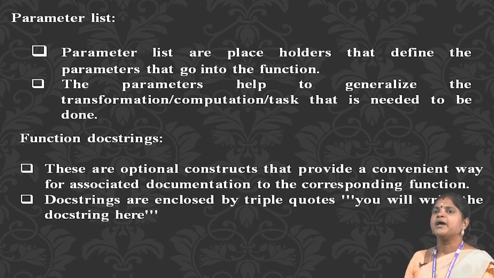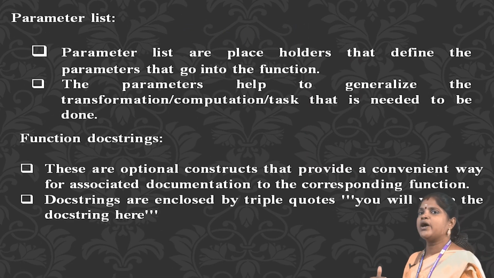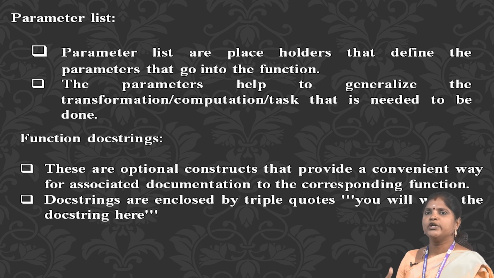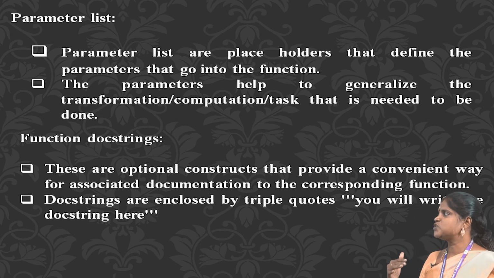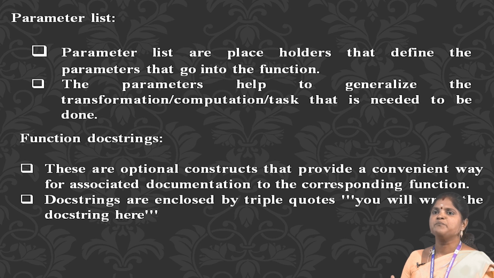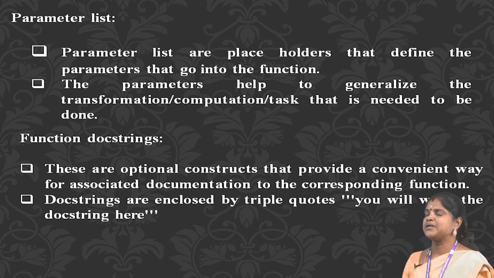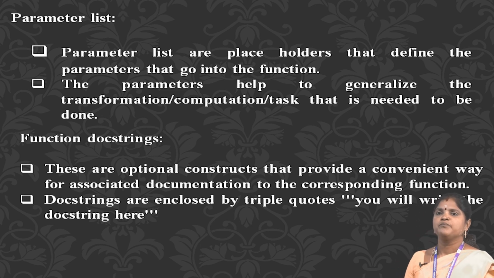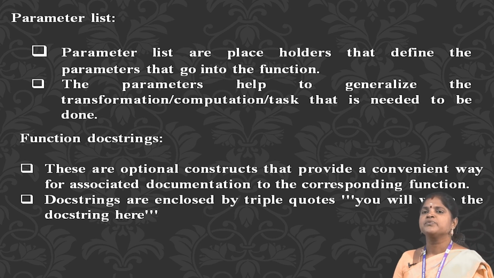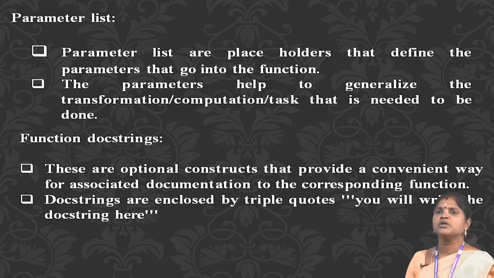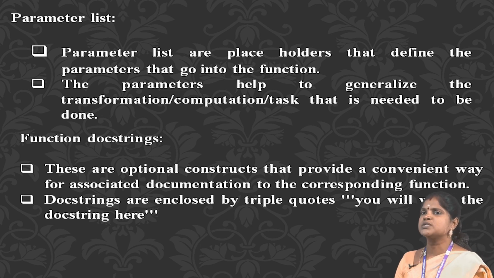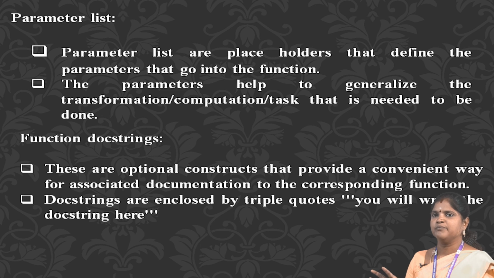Parameter list. The parameter list is a placeholder that defines the parameters that go into the function. The parameters help to generate the transformation, computation, or task that needs to be done. In Python, parameters are enclosed in parentheses. Function docstring. These are optional structures that provide a convenient way of associating documentation with the corresponding function. A docstring is enclosed by triple quotes. You write the docstring here.